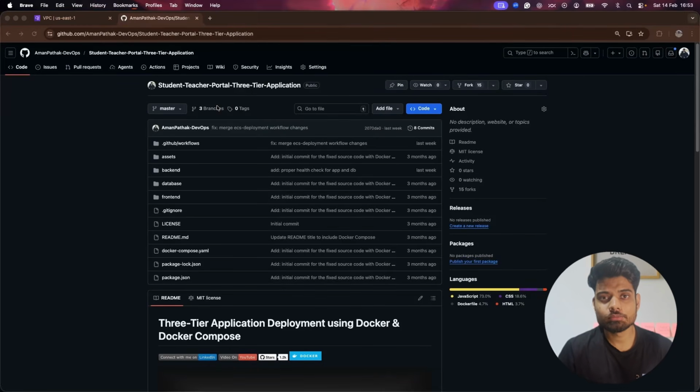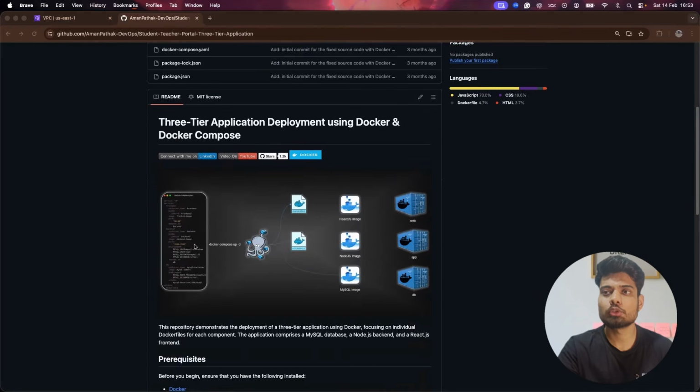So in today's video, we will be doing an exciting project related to Docker, because learning Kubernetes is very important, but you also need to know how things work when you have to deploy the application on Docker. If you have seen my previous video, I showed you how you can deploy your three-tier application using Docker and Docker Compose. In that video, we simply used a self-managed Docker.